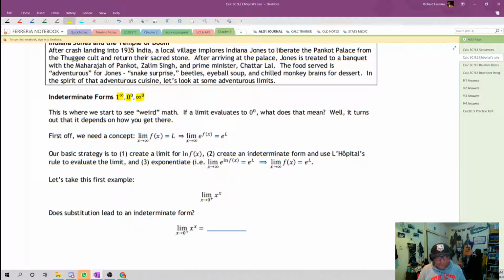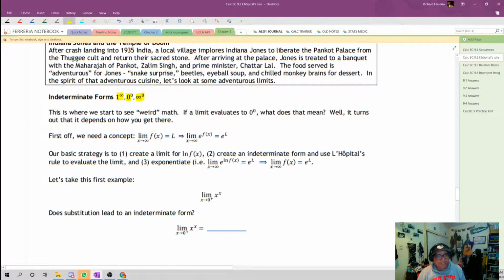But is it really just equal to 1? We have 0 to the 0 power, which conventional wisdom, 0 times anything, including 0 times 0, is equal to 0. However, anything to the 0 power is supposed to equal 1. So is this 0 or is this 1 or is this neither?